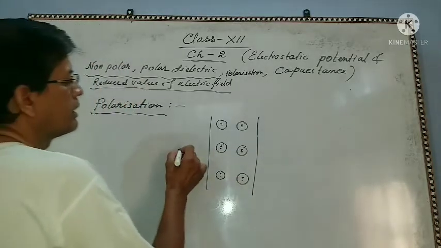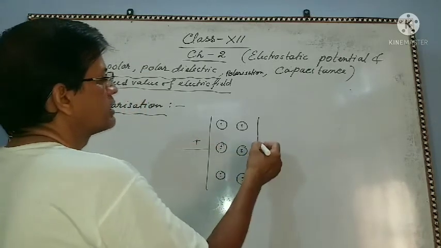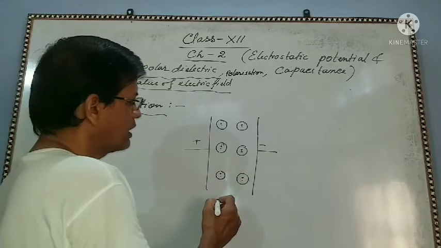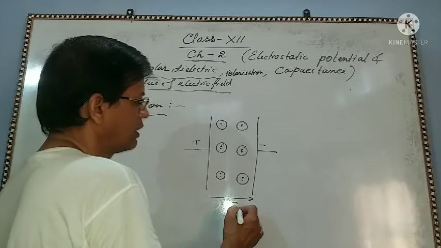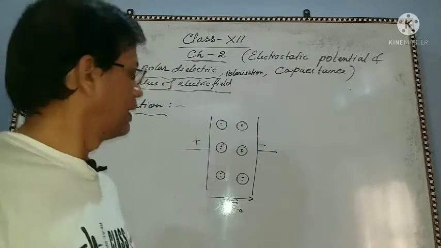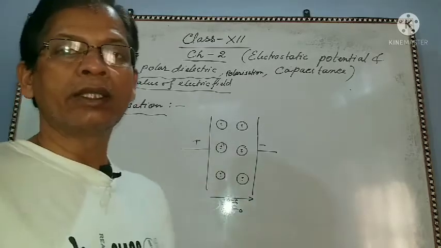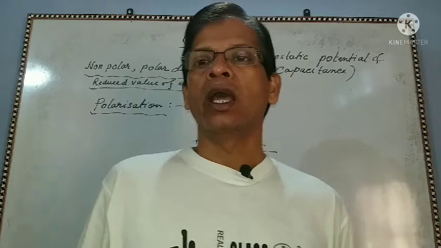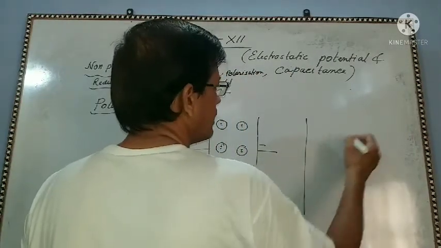And say this is positive charge, this is negative charge. And this is the external electric field. Due to this external electric field, what will happen? The atoms or molecules will stretch, and due to which it will be like this way.